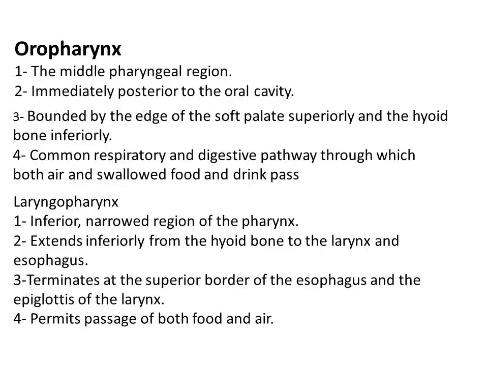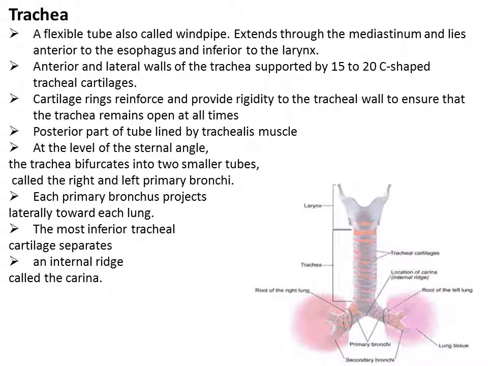Laryngopharynx, the inferior narrow region of the pharynx, extends inferiorly from the hyoid bone to the larynx and esophagus. It terminates at the posterior border of the esophagus and the epiglottis of the larynx. It permits passage of both food and air.